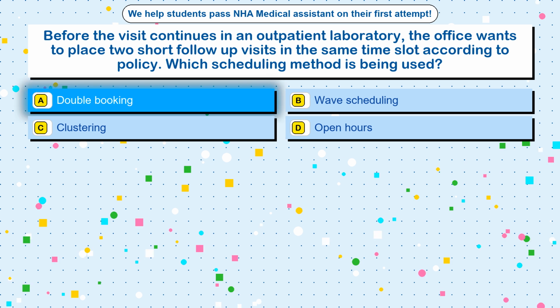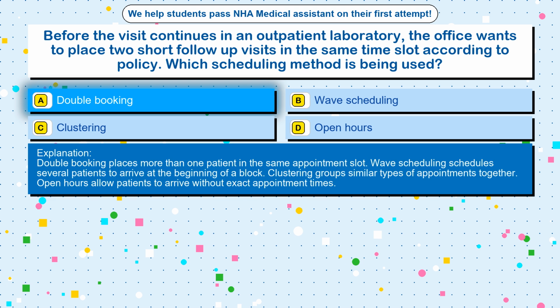The correct answer is option A, double booking. Double booking places more than one patient in the same appointment slot. Wave scheduling schedules several patients to arrive at the beginning of a block. Clustering groups similar types of appointments together. Open hours allow patients to arrive without exact appointment times.